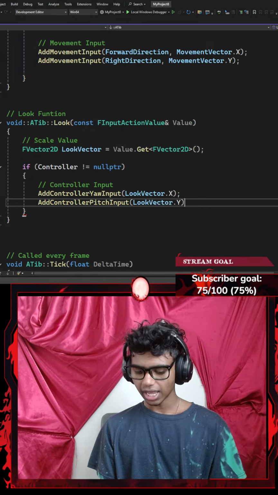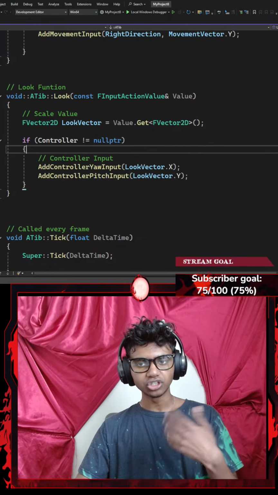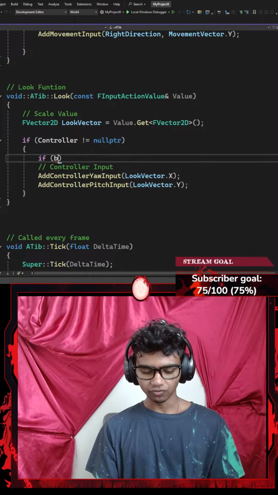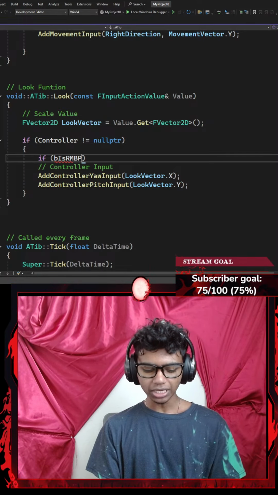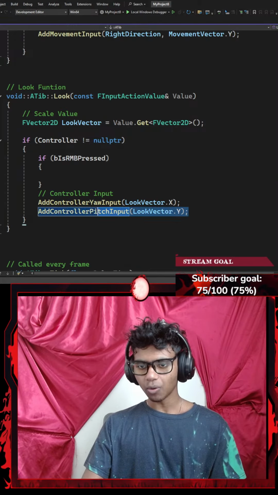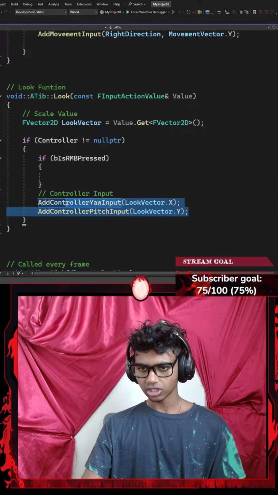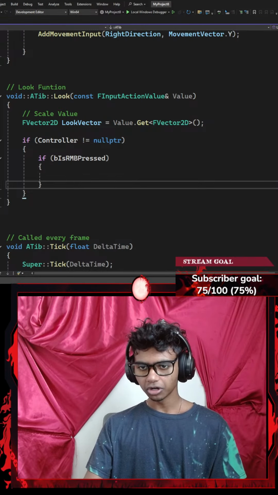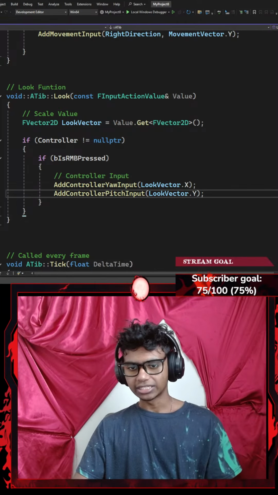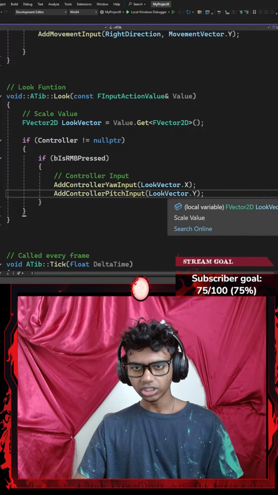The basic logic check is the only time I want to turn around is when my right mouse button is being pressed. So before I actually turn or rotate myself or do any of that general stuff, I'm going to add an if statement to check if my boolean variable of is RMB pressed is set to true. If it is set to true, that's when I want to go ahead and rotate myself. I'm going to copy this part, delete it from here, go up here, and paste it here. And now that's pretty much it. This is basically it for my rotating as well.